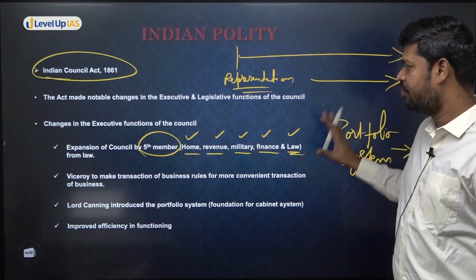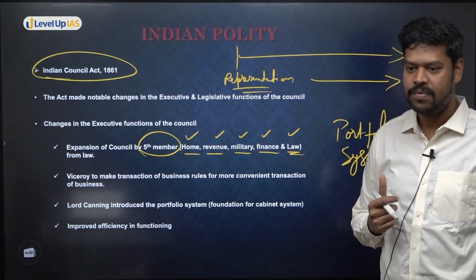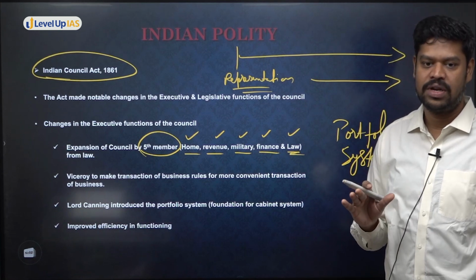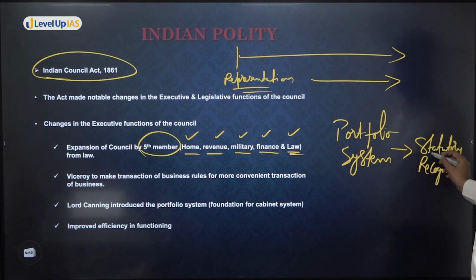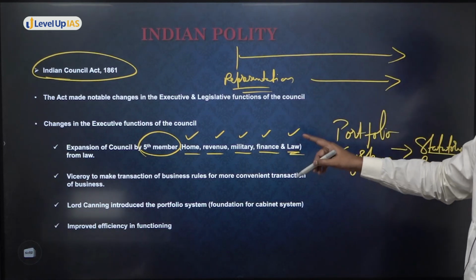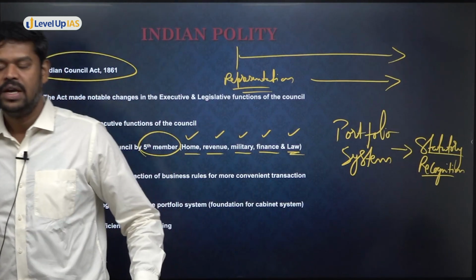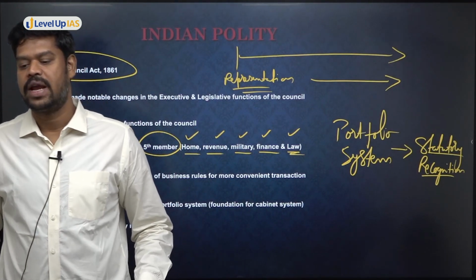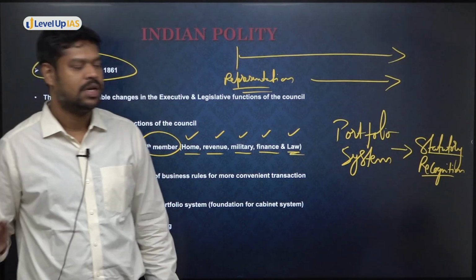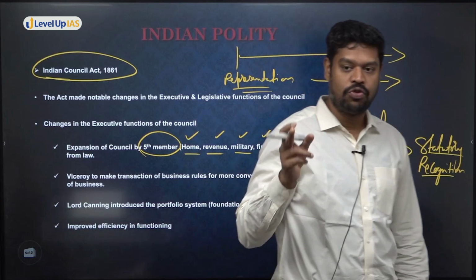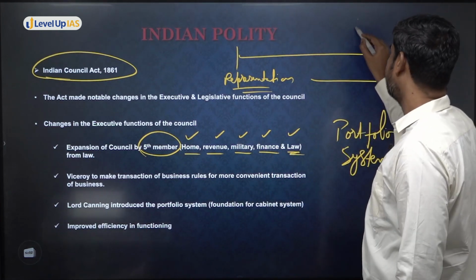So for the first time, portfolio system was introduced when? It was introduced by Lord Canning when? Not in 1861. It was introduced in 1859. So I said that the portfolio system was given statutory recognition in 1861. But my previous question was what? When was a portfolio system introduced? The portfolio system was introduced by Lord Canning in 1859. So I'll let you know the difference between these two things. So if at all the question comes, when was a portfolio system introduced? What is the answer? Portfolio system was introduced in 1859.